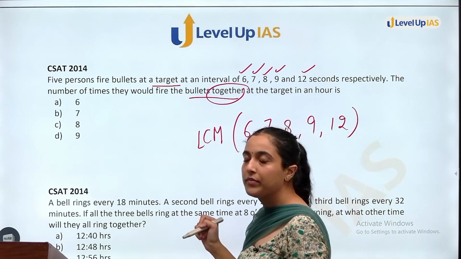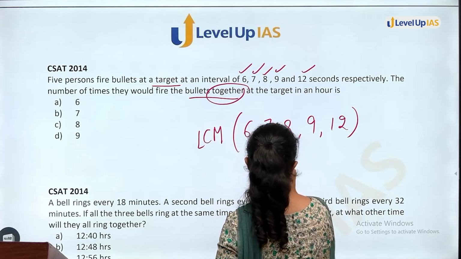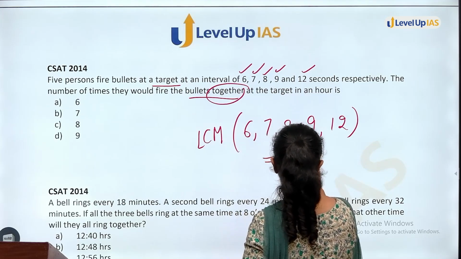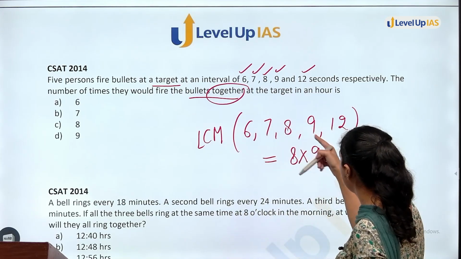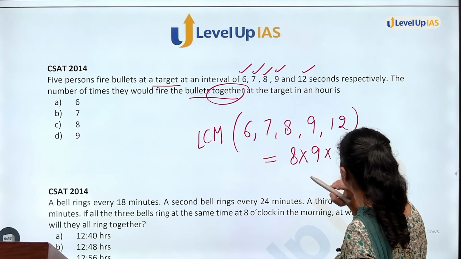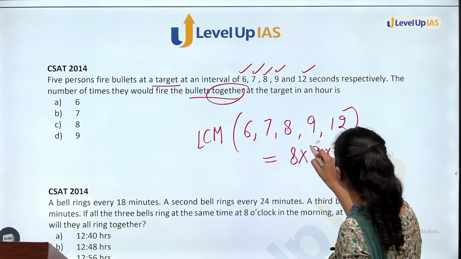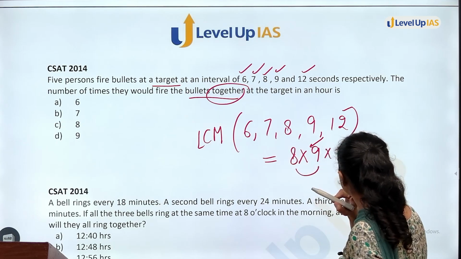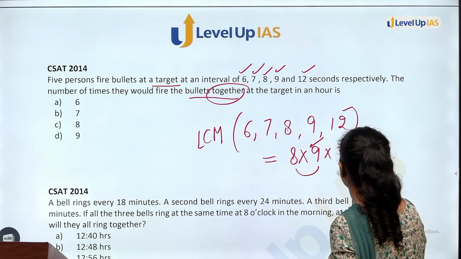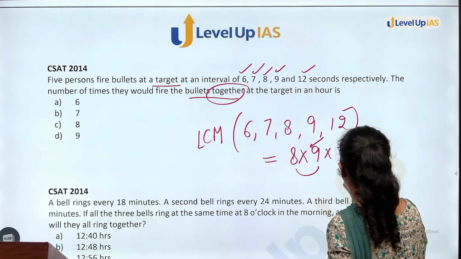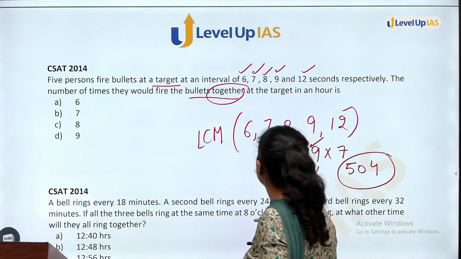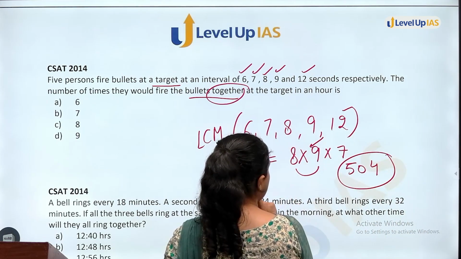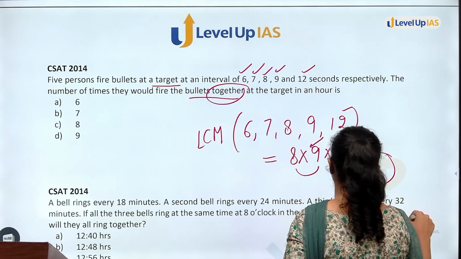LCM of this will be 12, 8 here. 8 multiply 9 will be there. Multiply 7 will also be there. 12 is already included in this. 6 is already included in this. Okay. LCM of these will be 504. Okay. So, let me check. 63. Yes.